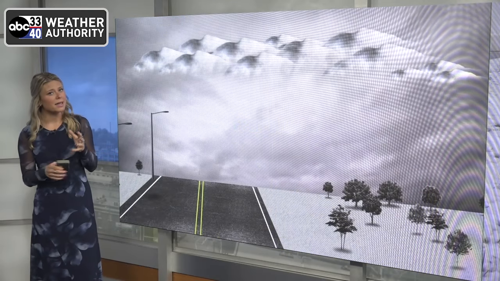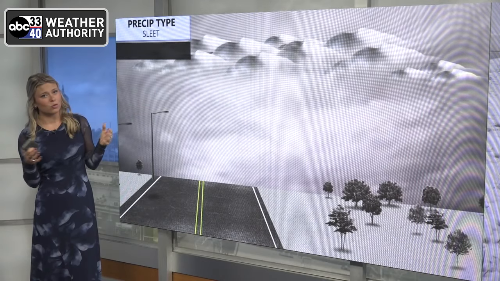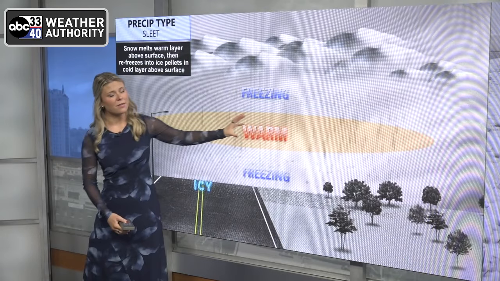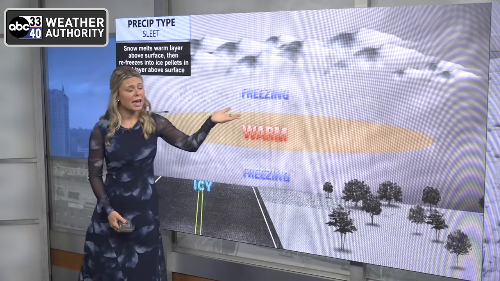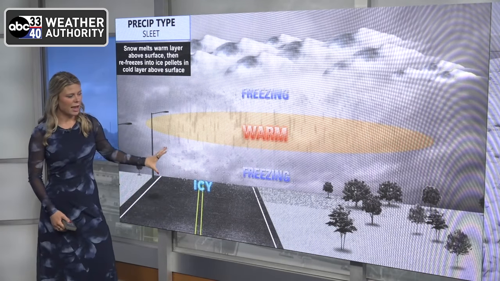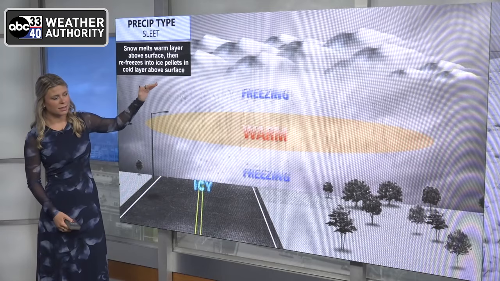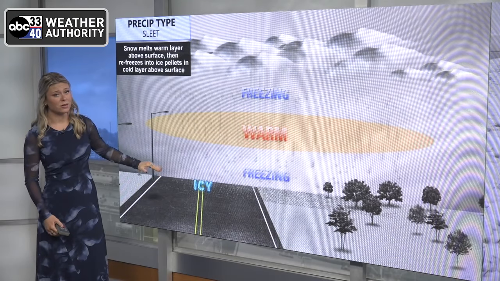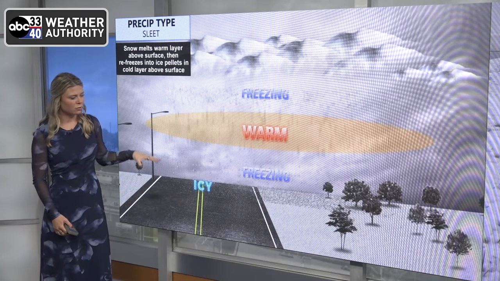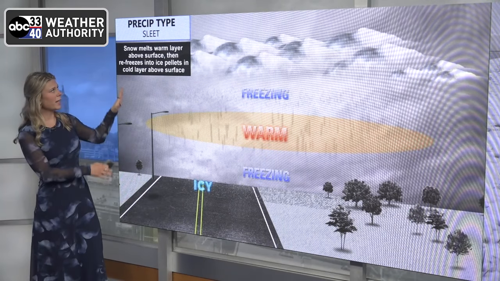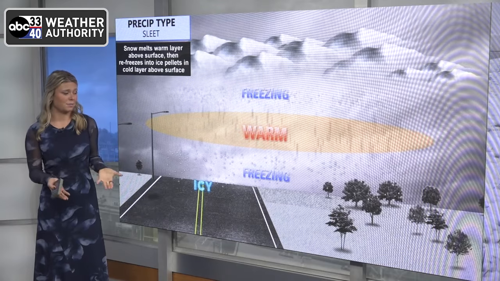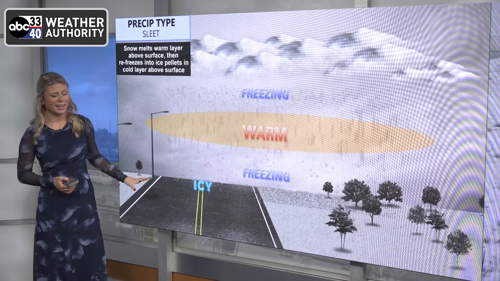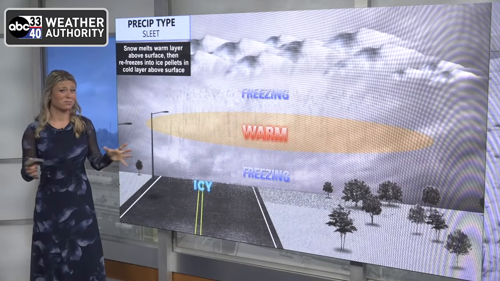Then things get a bit trickier as we see some warmer levels of air in the atmosphere. If there's a thin level of warm air, or above freezing, in the atmosphere between that cloud and the ground, well, that's when it can melt. And then if there's a freezing mark closer to ground level, it can actually refreeze before it hits the surface level. And that's what we like to call sleet. You can see sleet as it's bouncing off the ground because it's basically little icicles that are hitting the ground and can create ice on the roadways or on pretty much any surface.